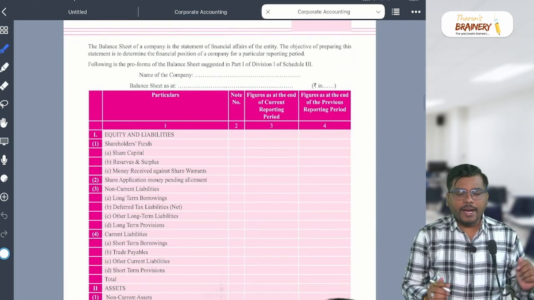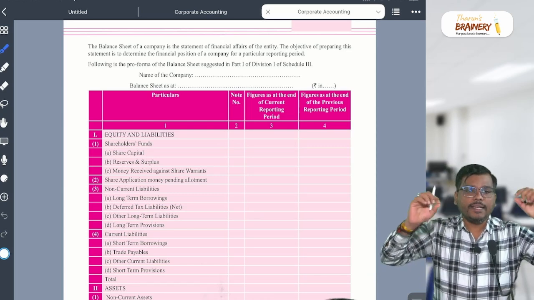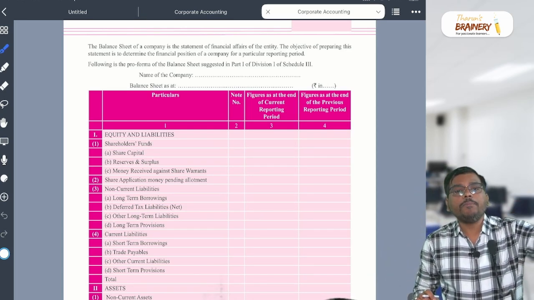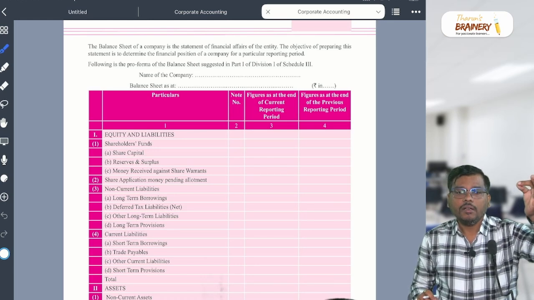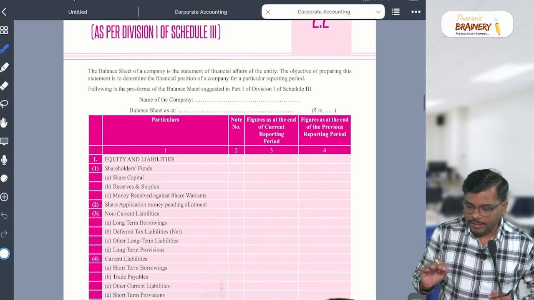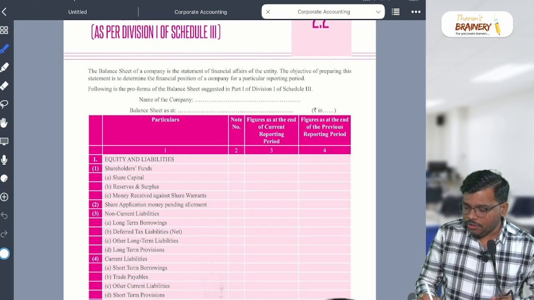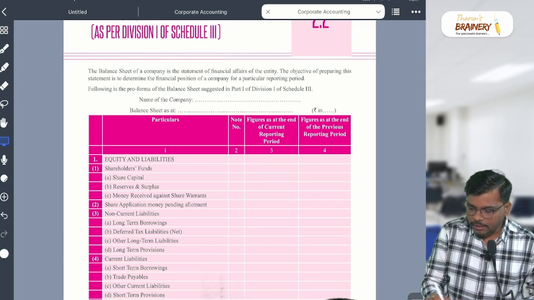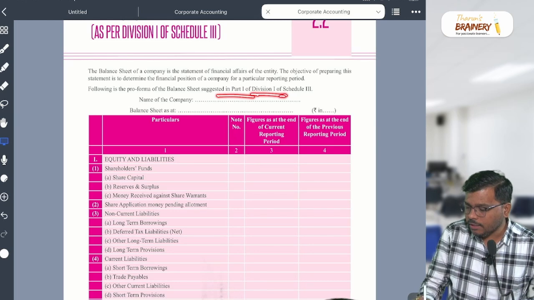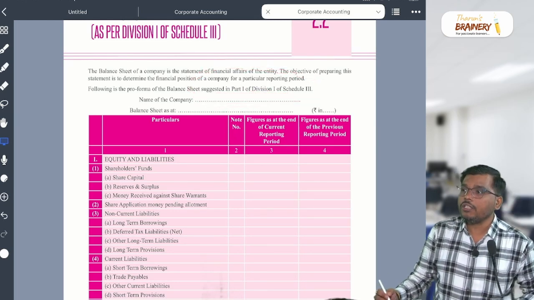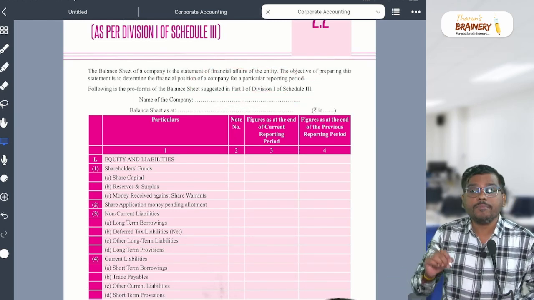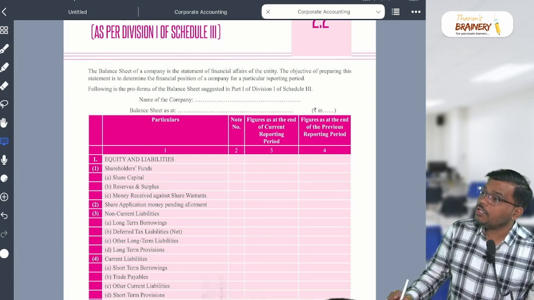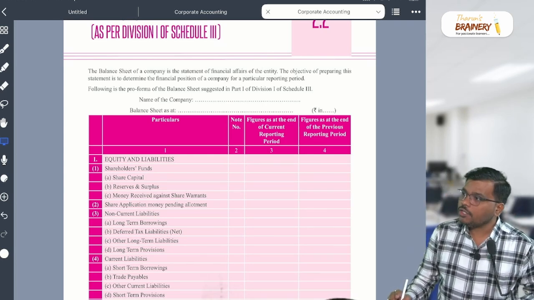Let's start, my dear student. The balance sheet format is given in schedule 3. It is division 1, part 1 and schedule 3. They clearly say that the format of balance sheet is given in part 1, division 1, schedule 3. You should understand and remember this, because in the MCQ they may ask you questions. Balance sheet is covered under what, sir? Division 1, part 1, schedule 3.